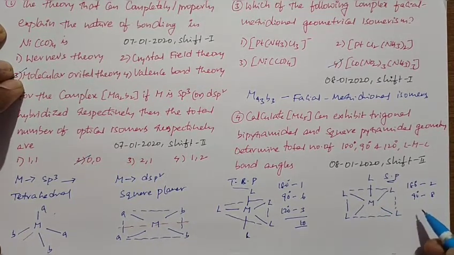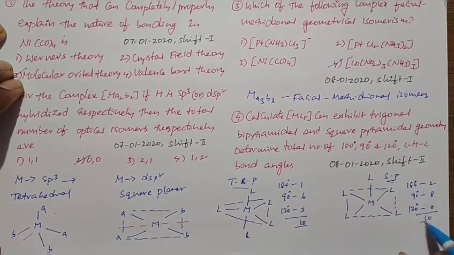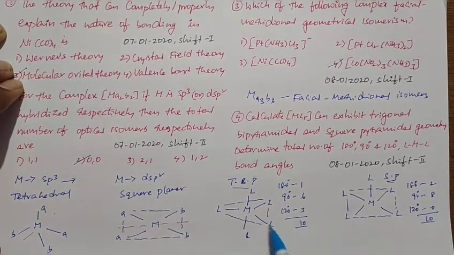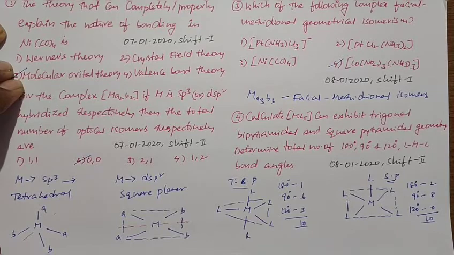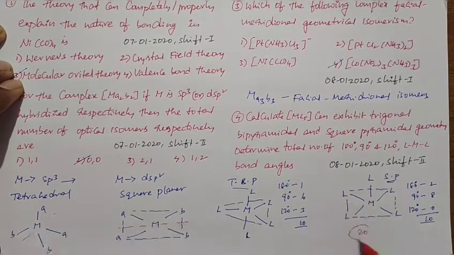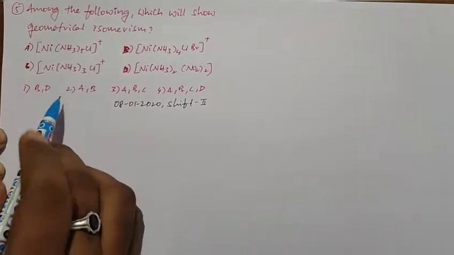Total we have eight 90 degrees bond angles, and 120 degrees bond angles here we have 0. So total 10. So the total number of bond angles in TBP and square pyramidal is equal to 20. So the right answer is 20. That's all. Okay students, this is the next question.